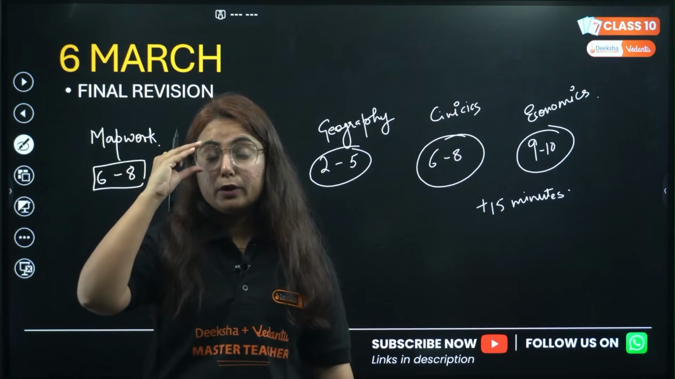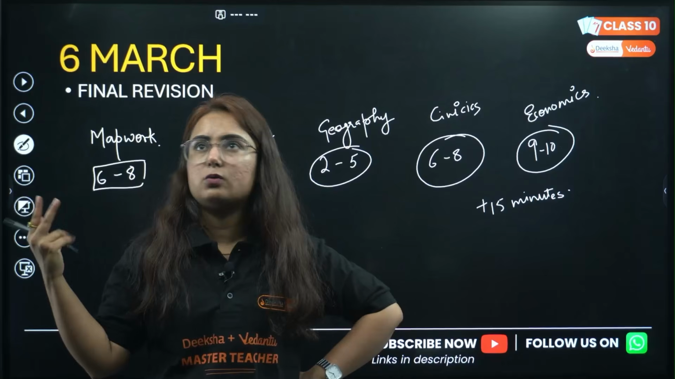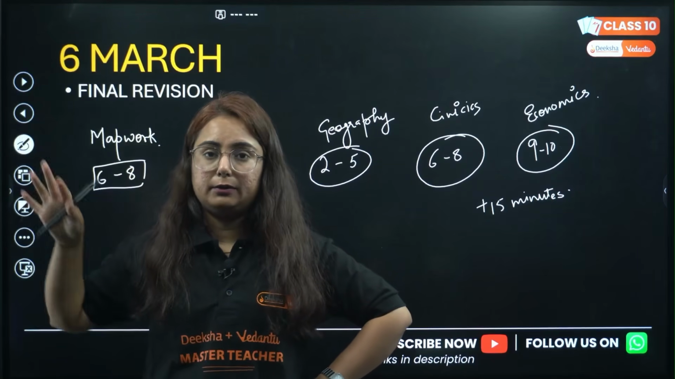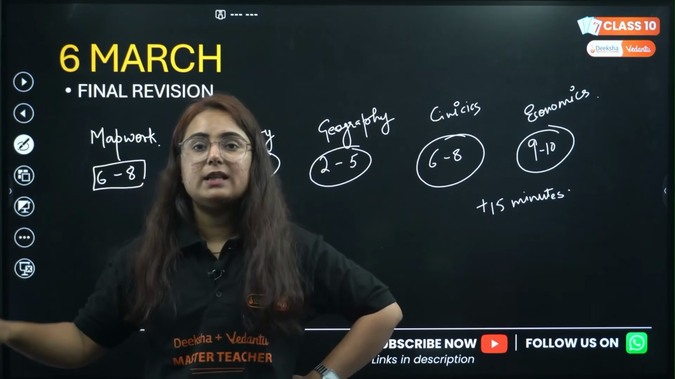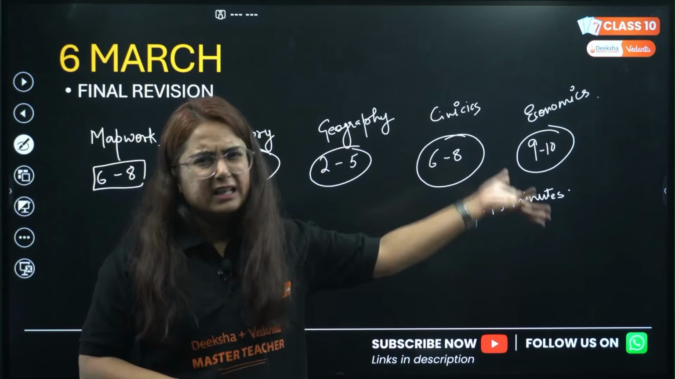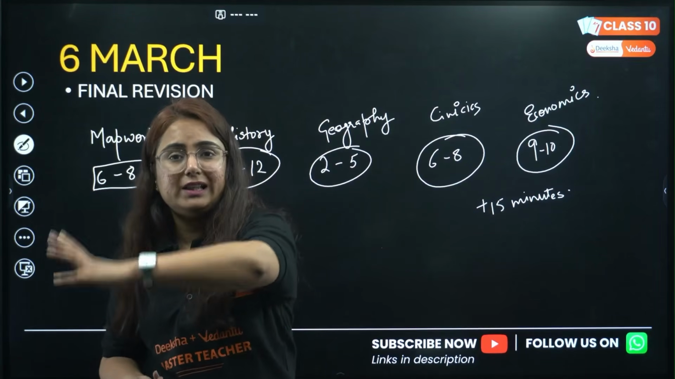Whenever you are closing your eyes, recall: okay, unification of Italy, this date, this ruler. Unification of Germany, this date, this ruler, fine. Recall it in your mind, and if you are not getting anything, open the book and see it. But after that, sleep early. Okay, at 10:30 you go to bed because you have to get up early in the morning the next day.